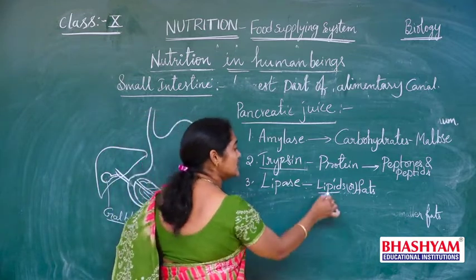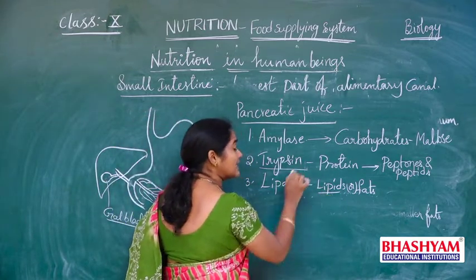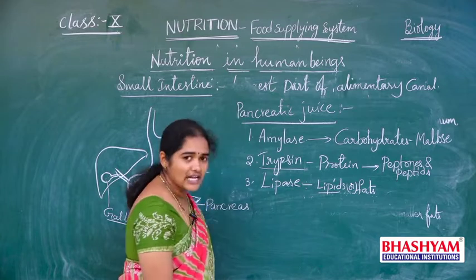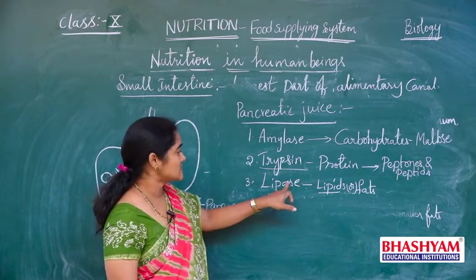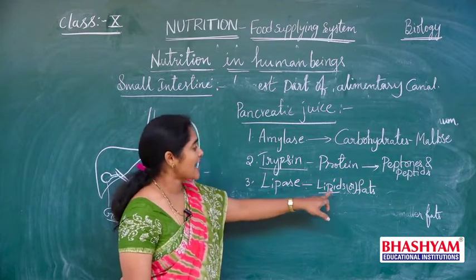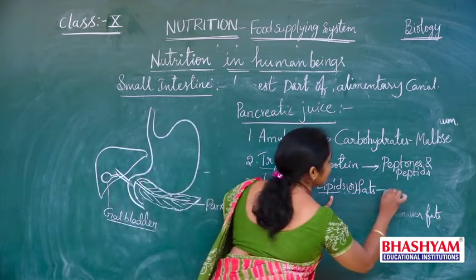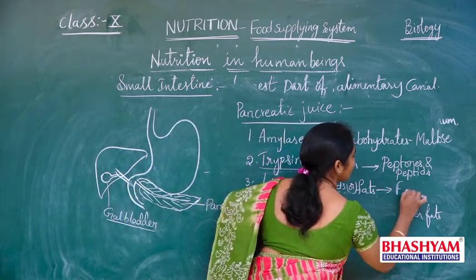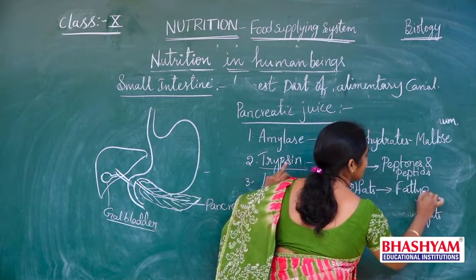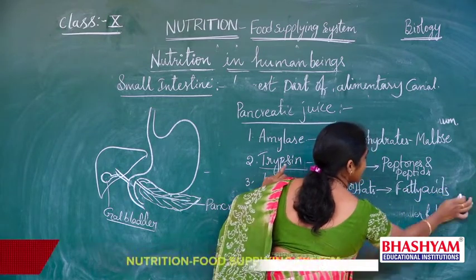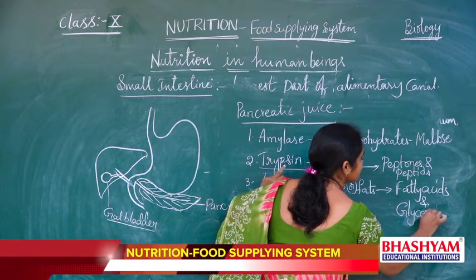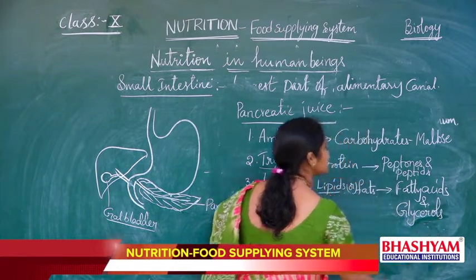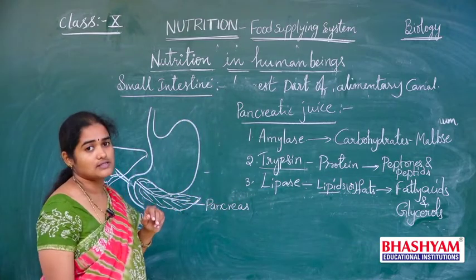Now these lipids are digested or broken down by lipase. Lipase is an enzyme that acts on lipids and converts them into fatty acids and glycerols.